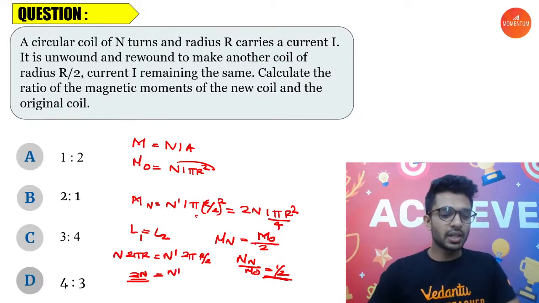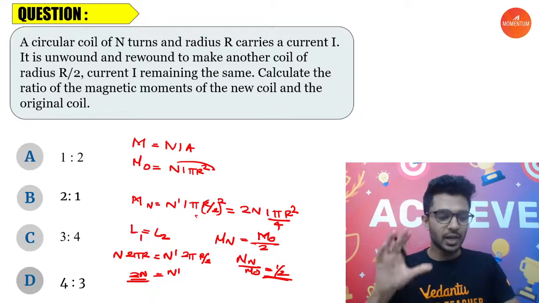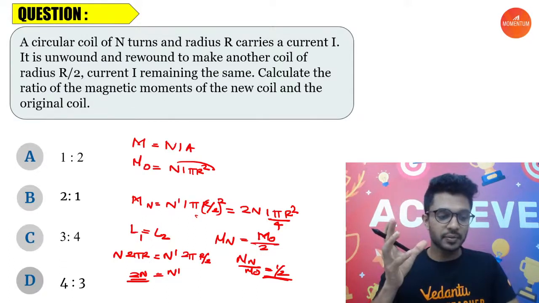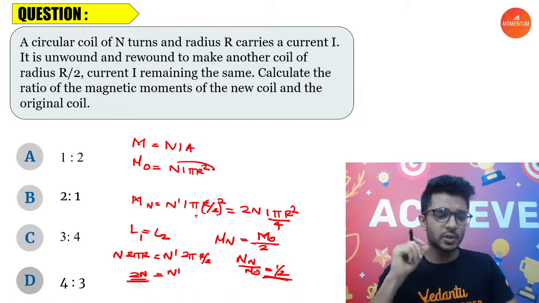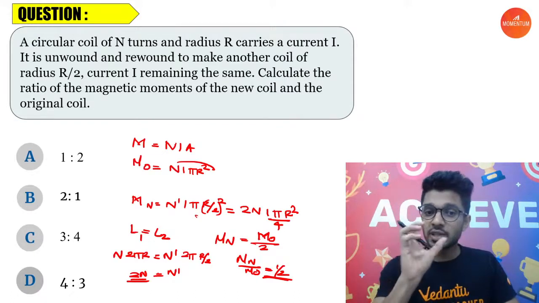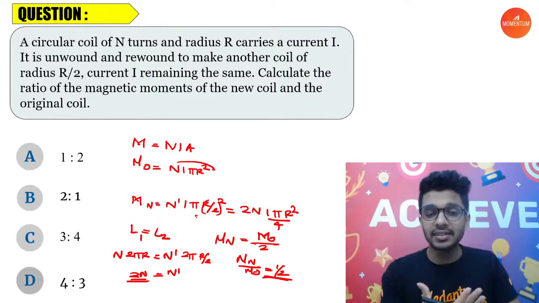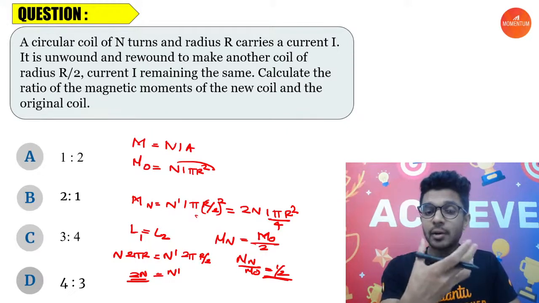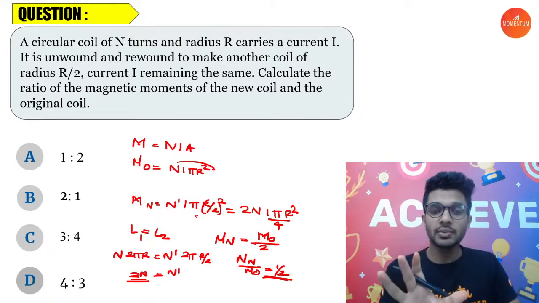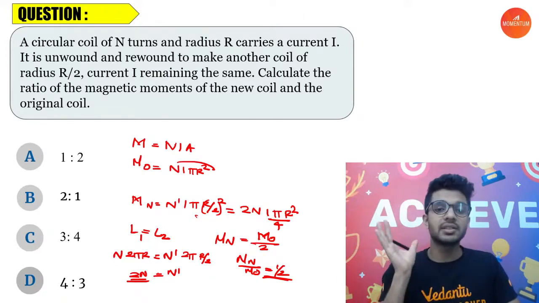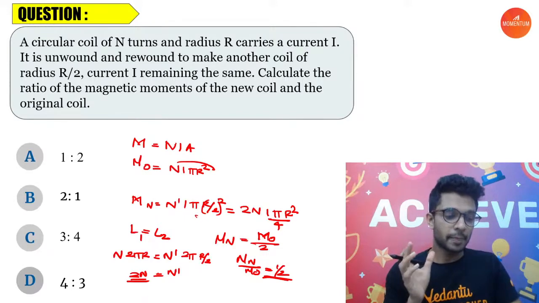How was that, everyone? Tell me. So I think it was covering maximum theory. We discussed maximum theory from the question also, from this chapter also, because I tried to cover the theory of magnetic dipole moment through this particular question. So have you understood all the concepts that we have discussed and the method by which we have solved this problem? Is it clear?